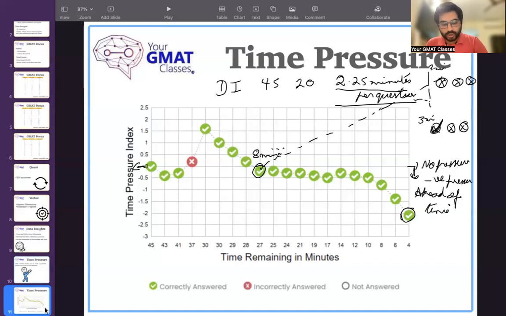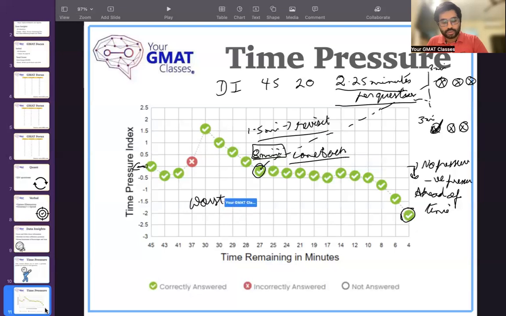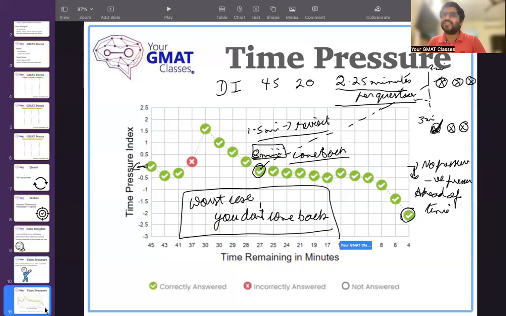So let's say you came across a question here. Instead of spending 8 minutes on this, after 1.5 minutes, you realize that I should revisit this question, or it will waste a lot of time here, and then I will have a lot of pressure on the remaining questions, like I'll have the pressure of doing the remaining questions really quickly. I will come back to this. So let's say the worst case scenario, you don't come back to this question. And that is practically the worst case scenario, right?